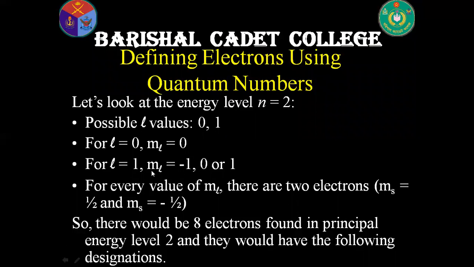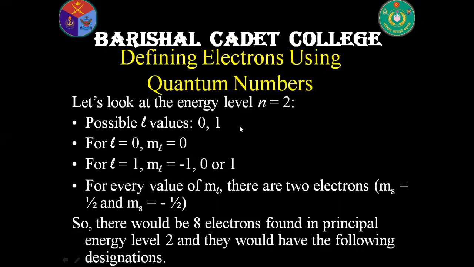Here the values of L are minus 1, 0, and 1. That means 3 values, and in every value there are 2 spins of electron. So in case of 1s, there are 2 values, 2 electrons.